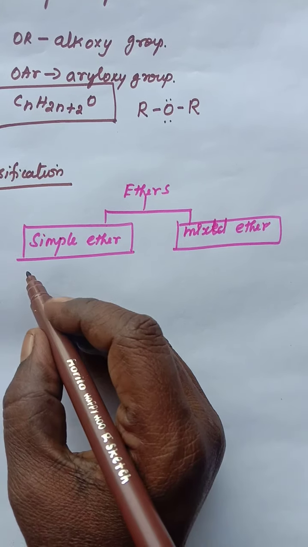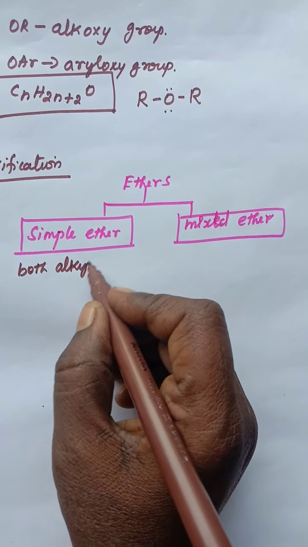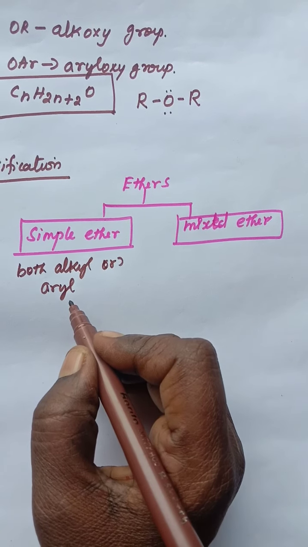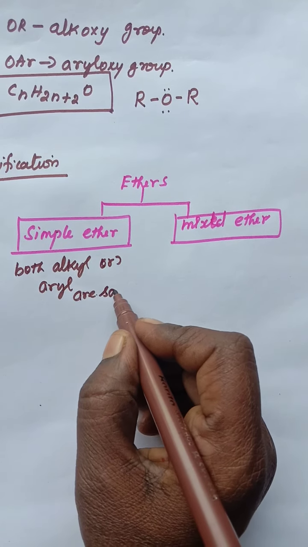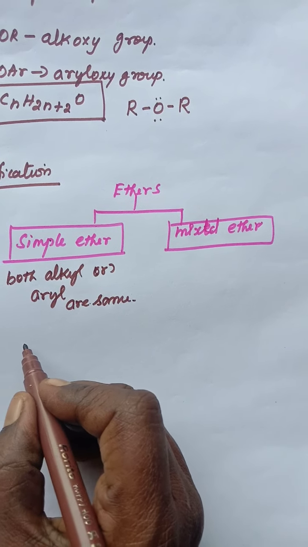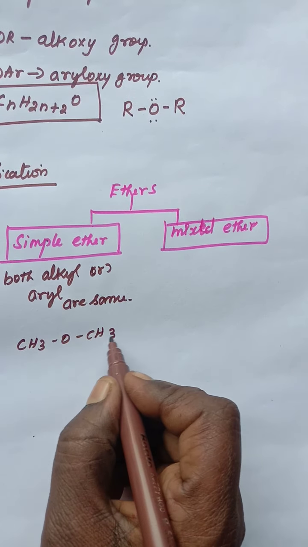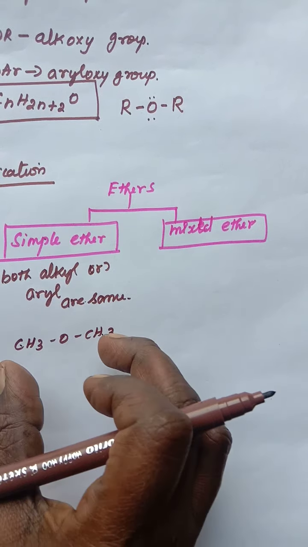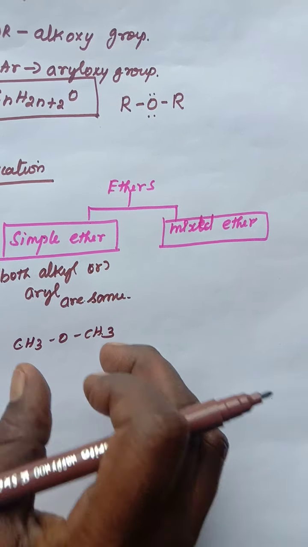Simple ether means both alkyl or aryl groups attached to the oxygen atom are the same. For example, CH3OCH3. Here both groups are CH3, the same group attached to the oxygen atom, so this belongs to the simple ether.